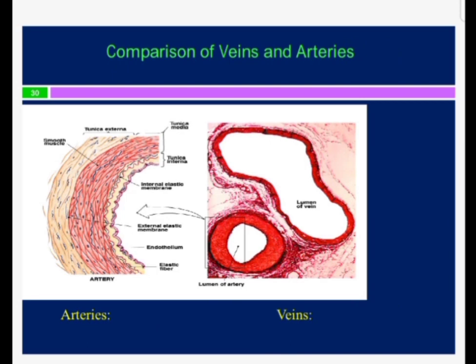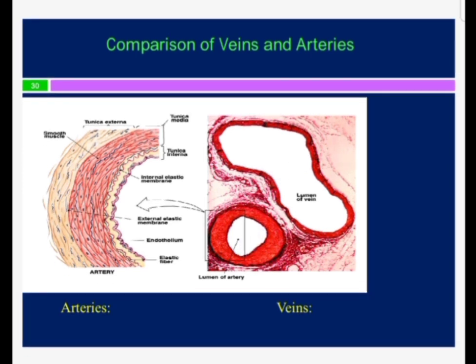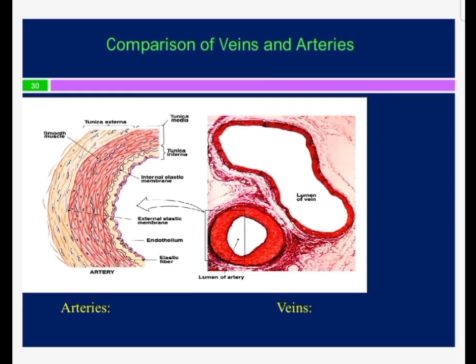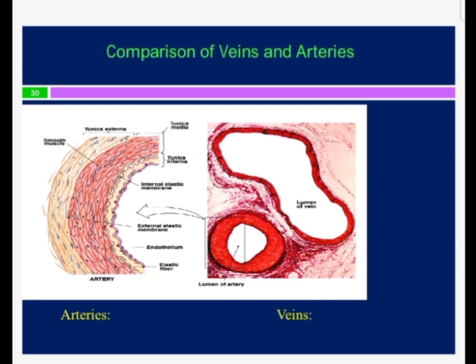In this diagram, you can see the comparison of the veins and the arteries. This is a vein and this is an artery, and you can see that the vein has a thin wall and its lumen is tortuous and collapsed, while in the case of the artery we have an intact lumen. Its wall is thicker as compared to the same sized vein. And this is the artery and this is the vein.